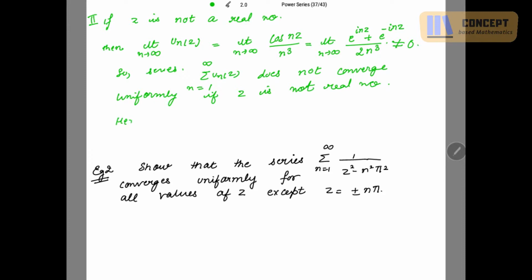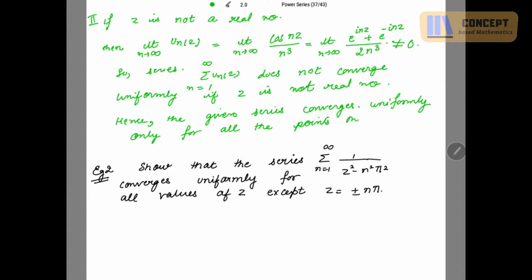So hence the given series converges uniformly only for the real numbers, only for all the points on the real axis. Okay, not for the complex numbers.